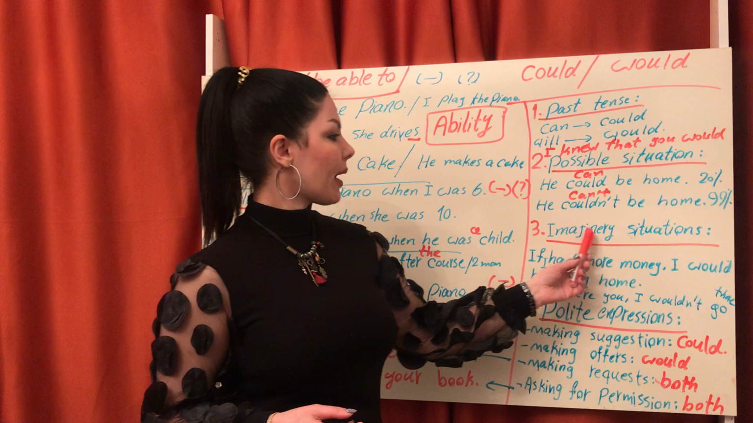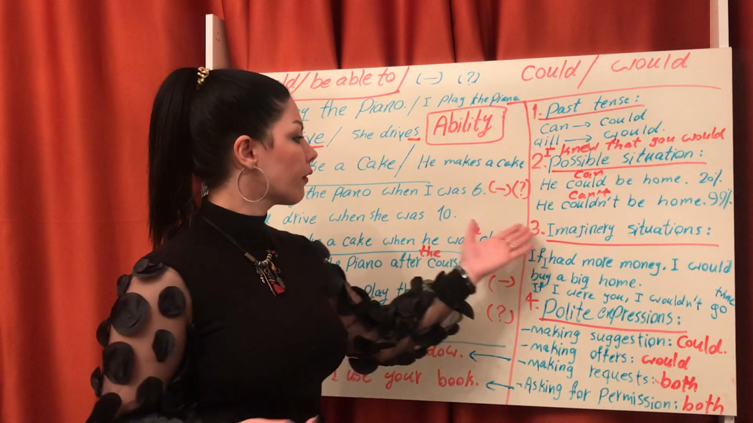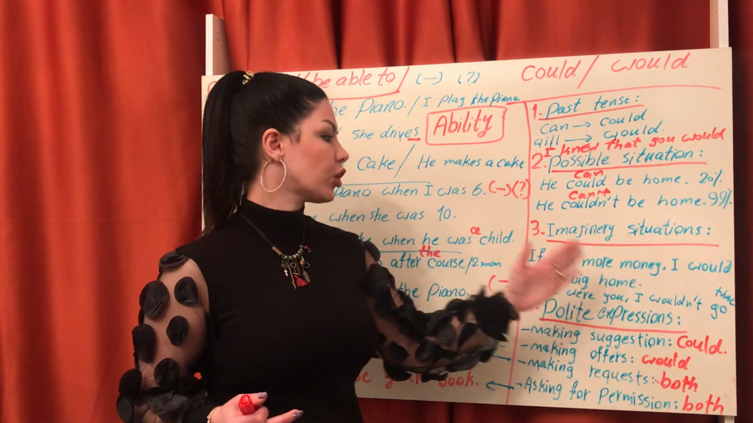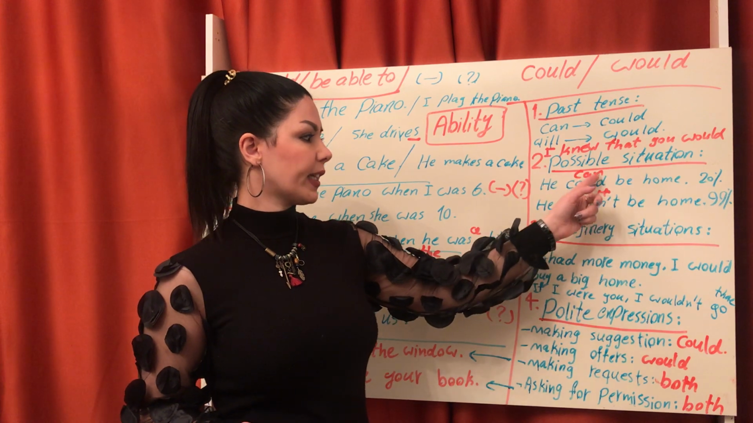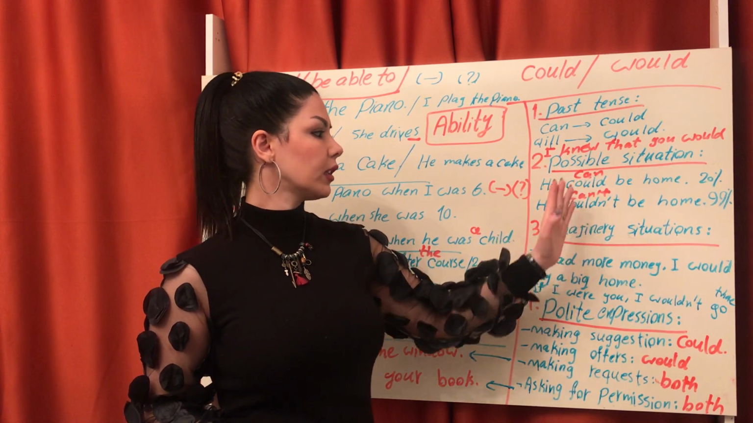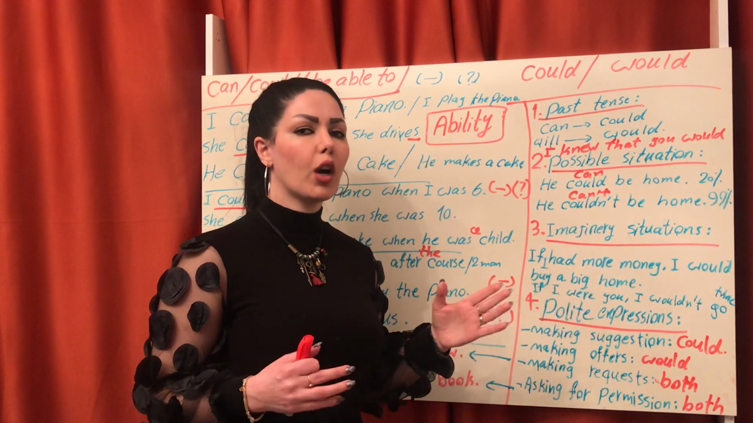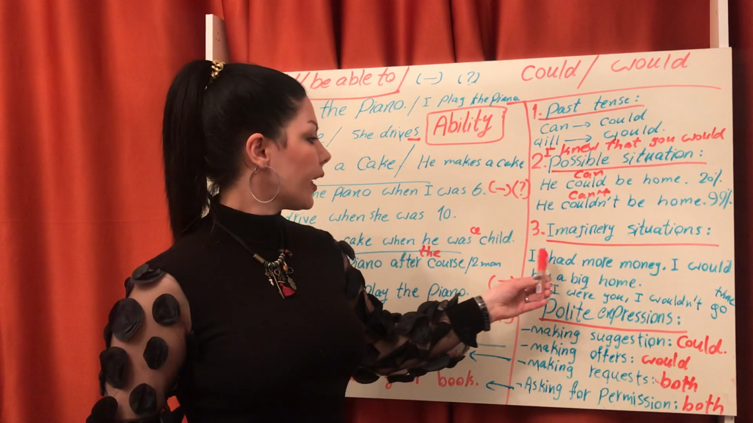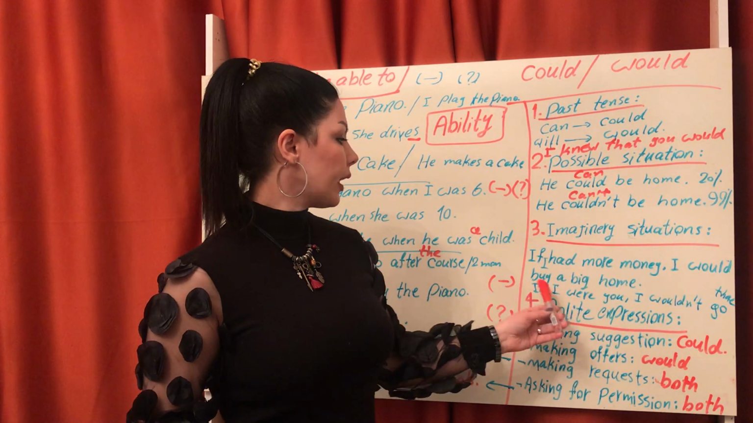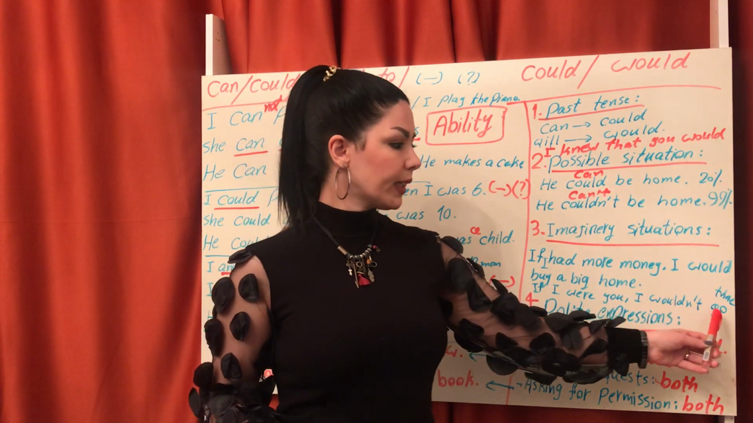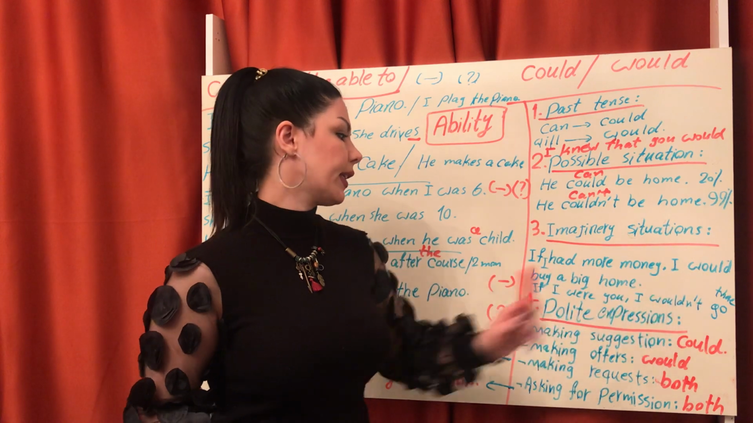Number 3, imaginary situation. For imaginary situation, we just use would. Okay? For possible, only can, can't, could. But for imaginary situation, would or negative, wouldn't. If I had more money, I would buy a big home. If I were you, I wouldn't go there. So would, wouldn't. Positive, negative.